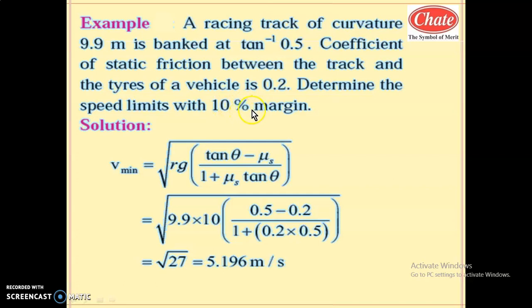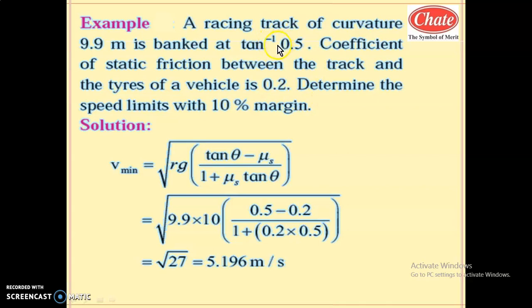Here we have to keep a 10% margin, meaning with respect to minimum speed 10% more, and with respect to maximum speed 10% less. This is the meaning of 10% margin, and that is the allowed value for the maximum and minimum values of the safety speed limits.